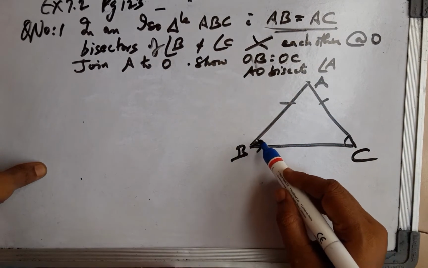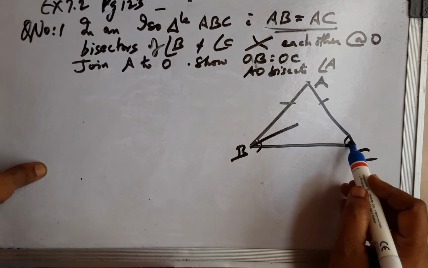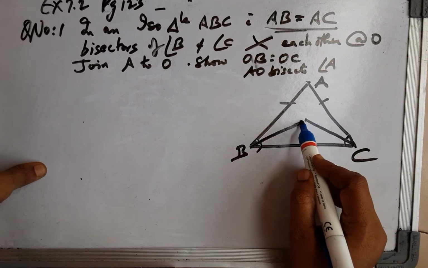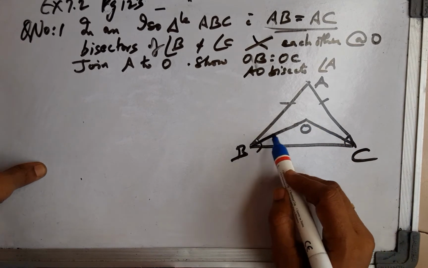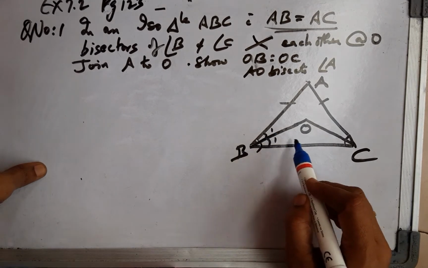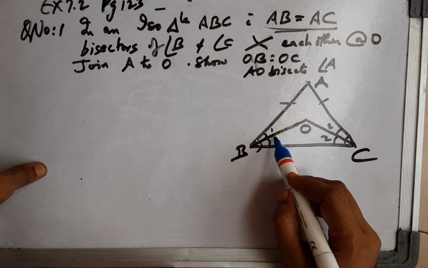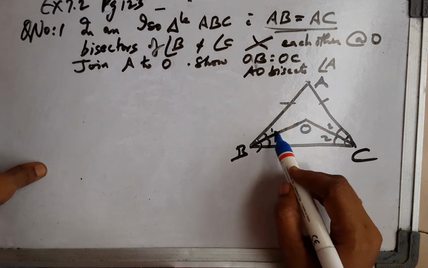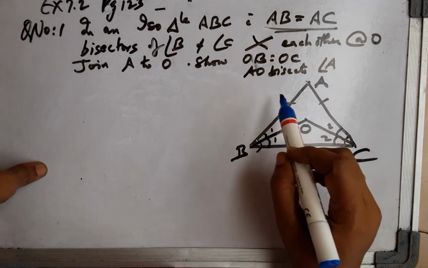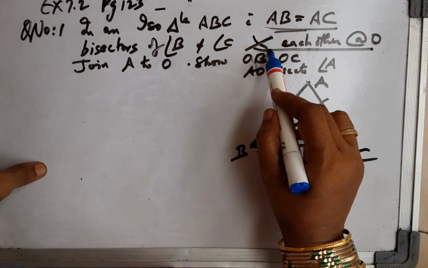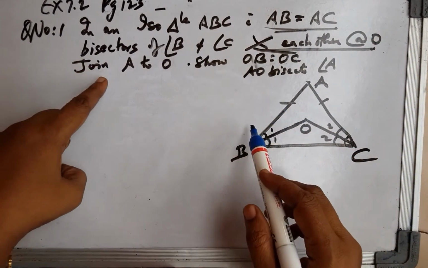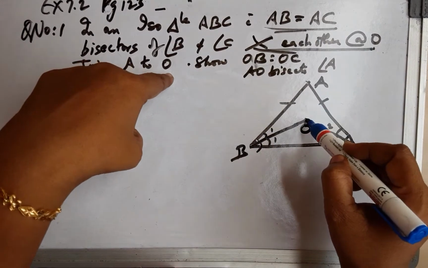Bisectors of B and C intersect at O. Angle 1 equals angle 1, angle 2 equals angle 2. That is what bisectors mean, that both angles turn out to be equal upon bisection. Intersect each other at O. Join A to O.